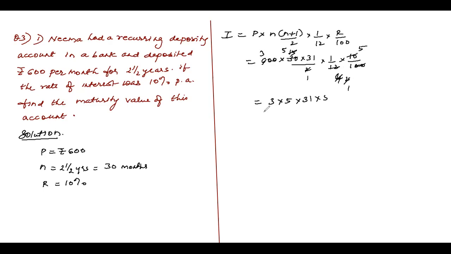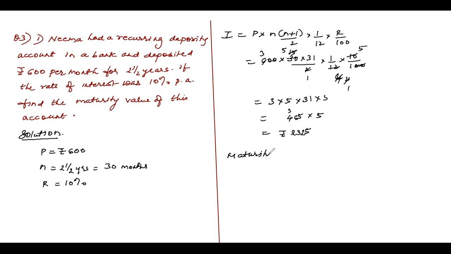Children, I told you last time, when I multiply, you can always do a little smart multiplication. 3 5s are 15. 15 ones are 15, 15 threes are 45, 465 into 5. 5 fives are 25, 5 sixes are 30, 32. 5 fours are 20, 23. So what is the interest you're going to get, children? This interest is 2,325.